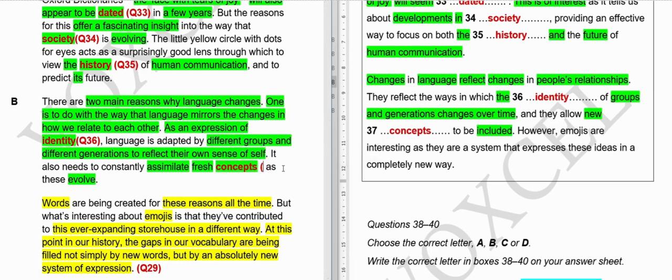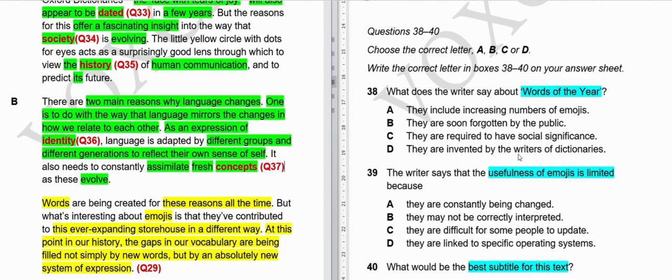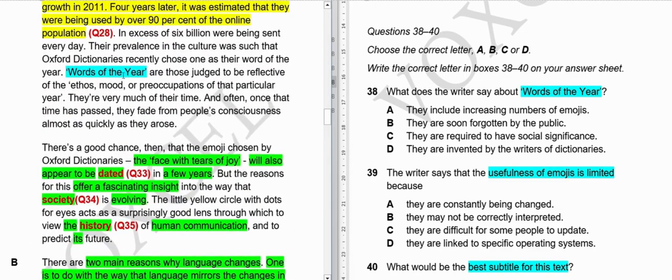Moving on, let me just write the question here. Question number 37. Now 38 to 40. What does the writer say about words of the year? So we have read words of the year here first.